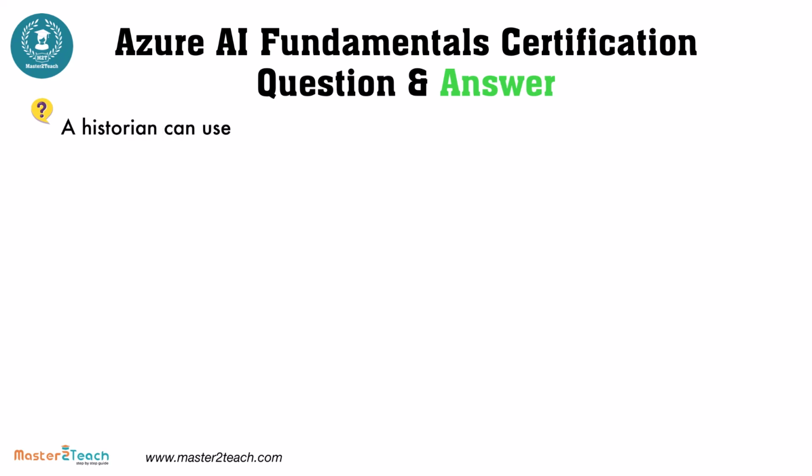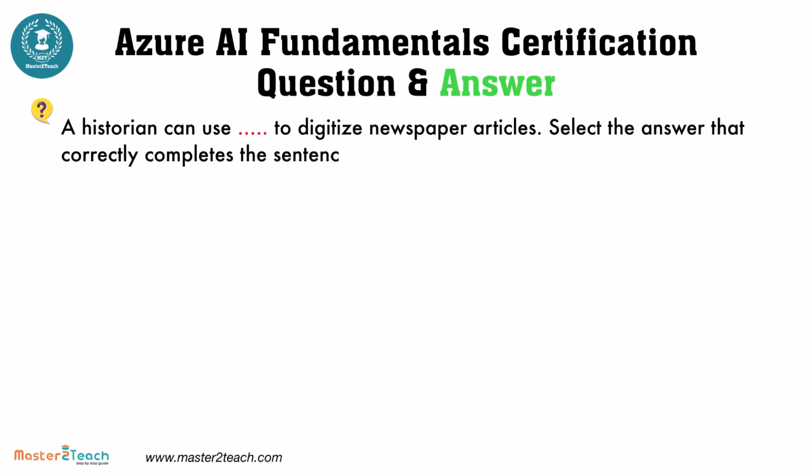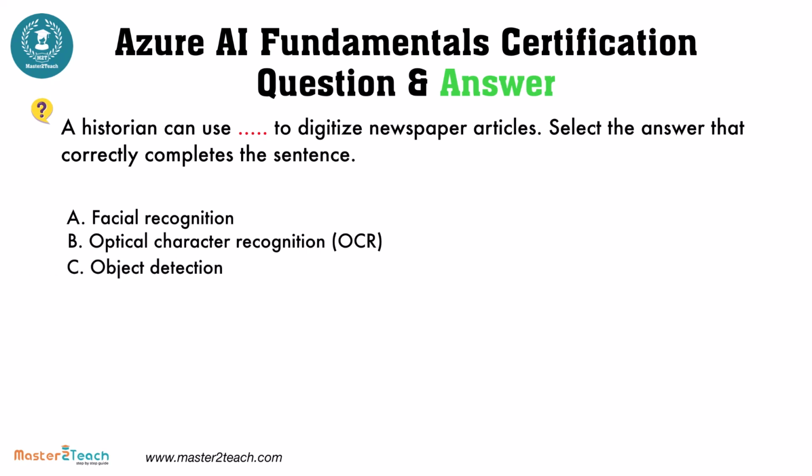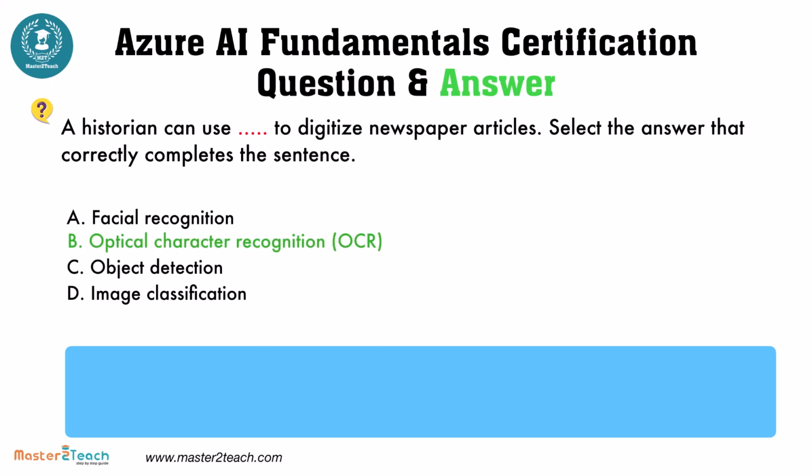A historian can use blank to digitize newspaper articles. Select the answer that correctly completes the sentence. The options are A. Facial recognition, B. Optical character recognition, OCR, C. Object detection, D. Image classification. The correct option is optical character recognition, OCR.